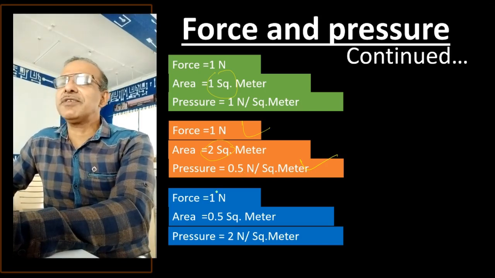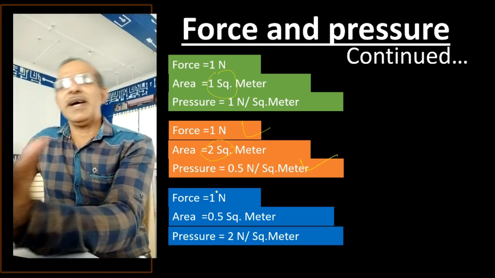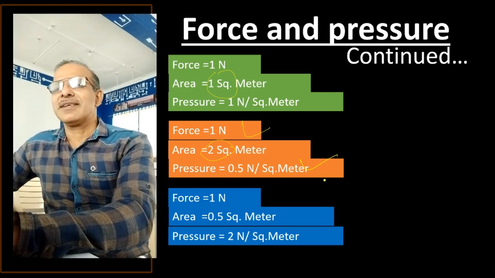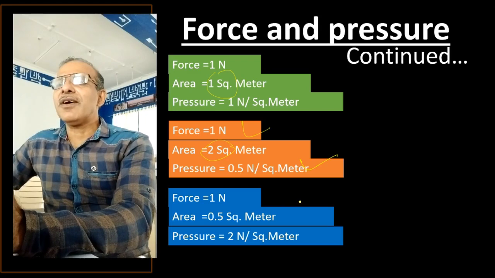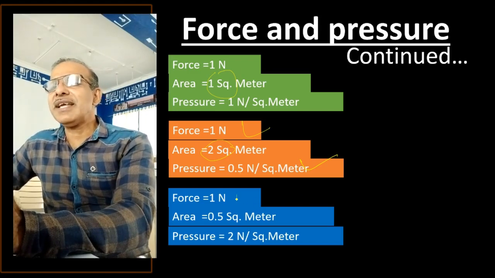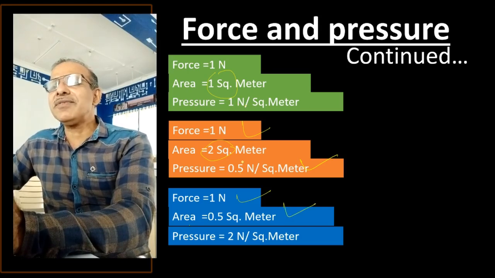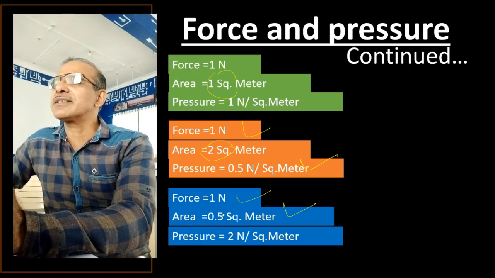If not understood, pause it, go back and listen to this video again. And the third one is same force, all the 3 forces are same, but the area I have reduced. First area is 1 square meter, second one 2 square meter, third one I have made it half. In that case, the pressure increased.